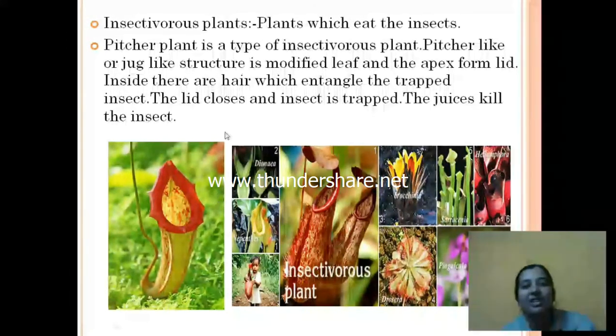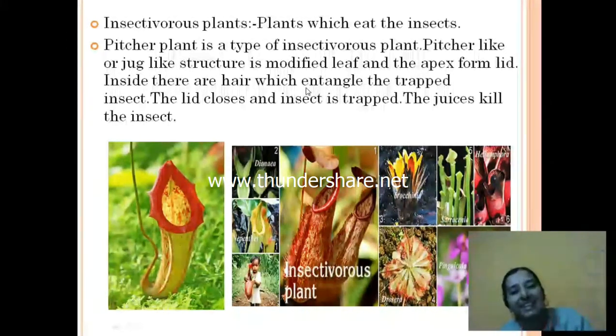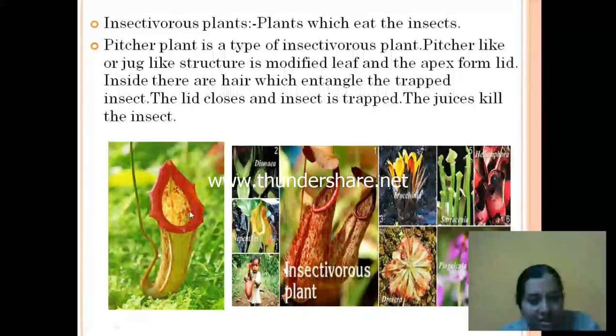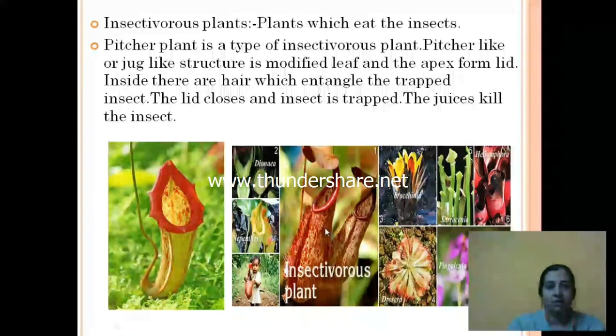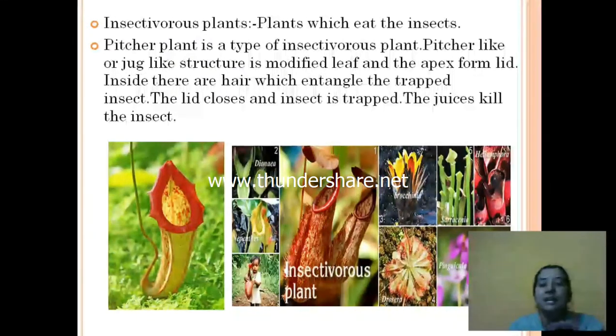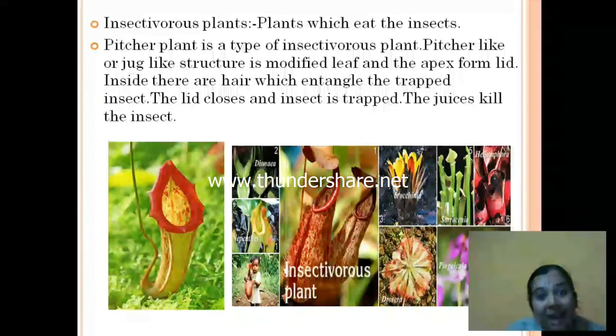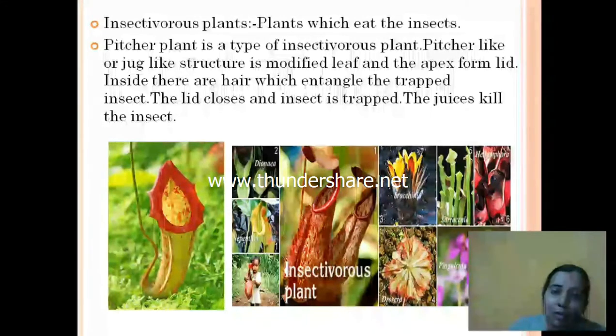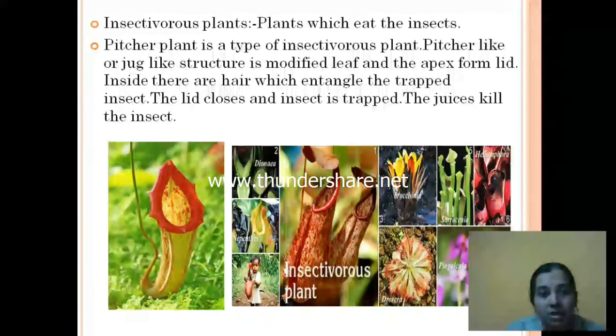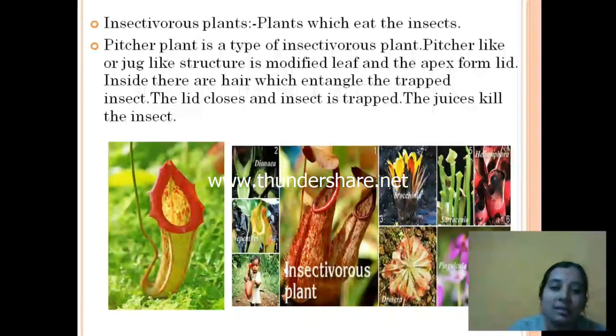Whenever an insect comes and sits on this particular part, it is trapped there. When it is trapped, this lid closes and the insect is completely trapped. Once the insect is trapped, the plant produces a special kind of juice which kills the insect.